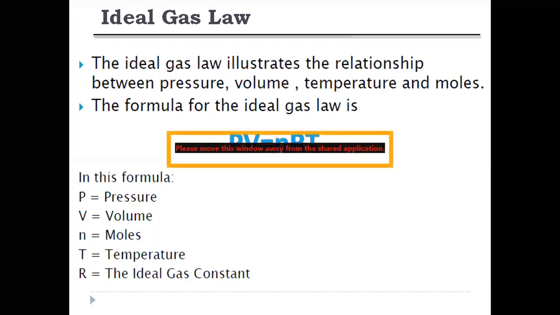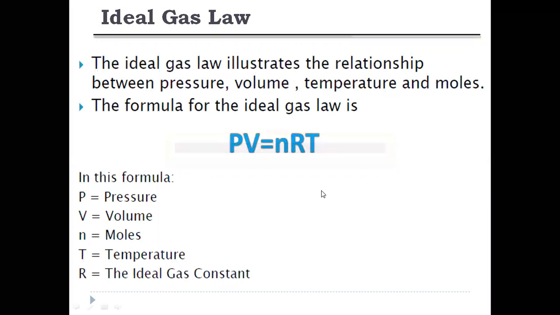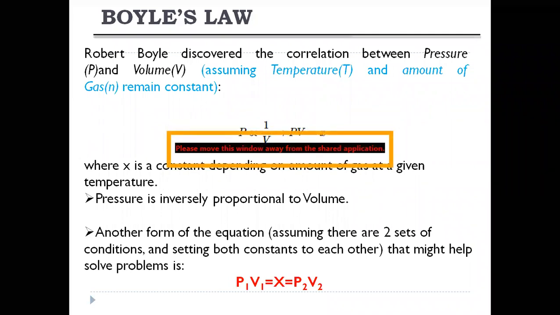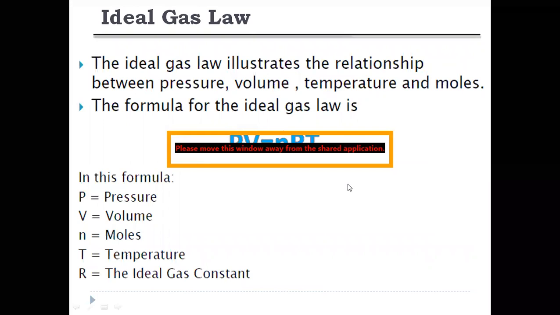Ideal gases, we have already seen the characteristics of ideal gases. It is ideal in nature and does not exist anywhere. If a problem says it is an ideal gas, we can apply PV is equal to nRT. So the formula for an ideal gas is PV is equal to nRT. Next, coming to Boyle's law, we have already seen Boyle's law, Charles's law, Avogadro's law. If we combine all these three laws, we will again get back to the ideal gas equation.